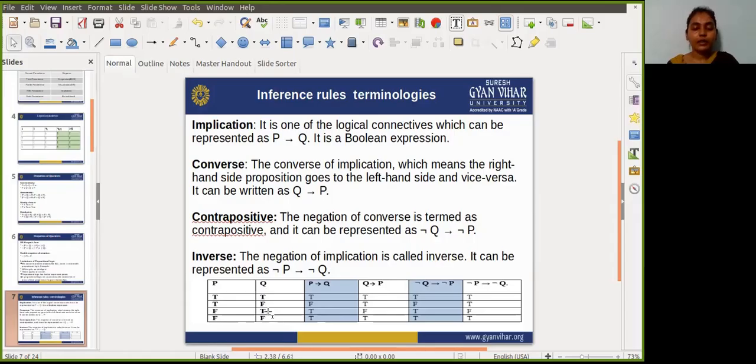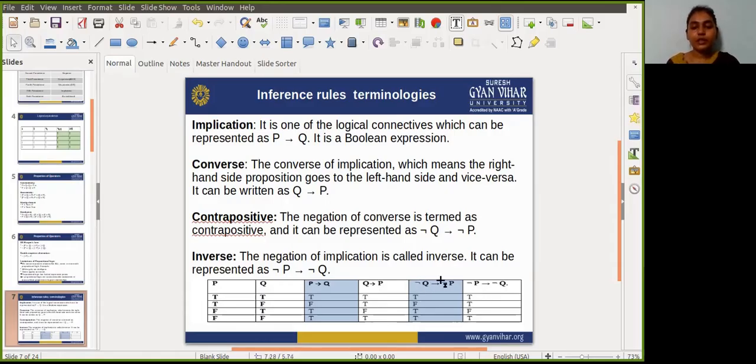Now again the third row, Q value is true, but P value is false. So the if condition is true, but the then condition is false, so only in that condition it returns the value false. So in the third row I am writing a false value, and again both are false, then in that case obviously a true value results. So do you understand the converse? Okay, now next is the contrapositive, right?